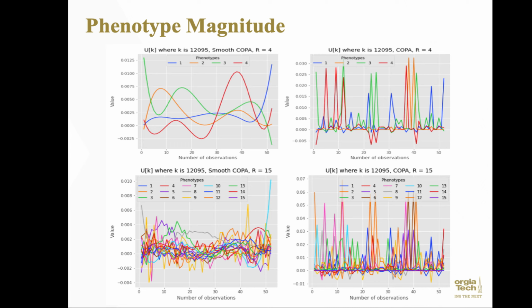We have taken the patient ID 12095 in the patient list as an example. According to the figures, when R equals 4, the corresponding U_K trend returned by smooth COPA changes slower and has much fewer spikes than the U_K from COPA. And when increasing R to 15, the U_K from smooth COPA becomes more volatile and less smooth.